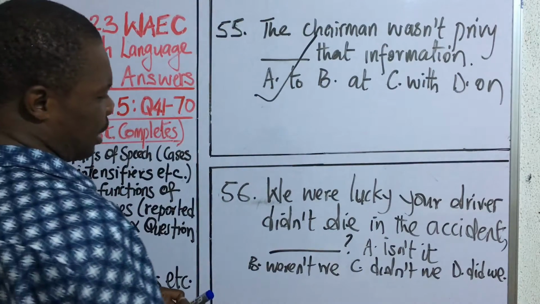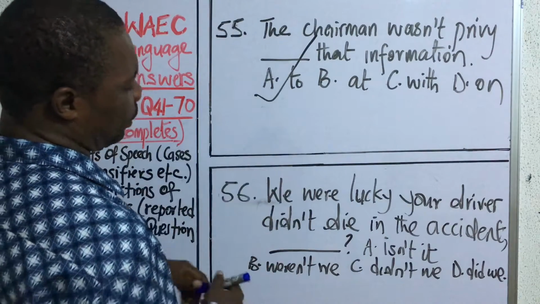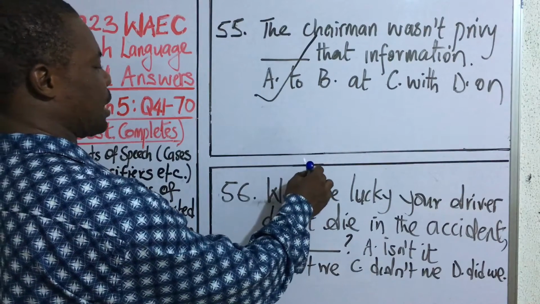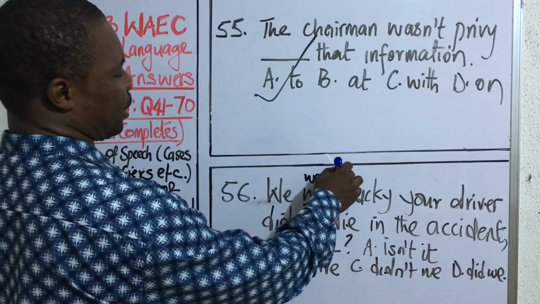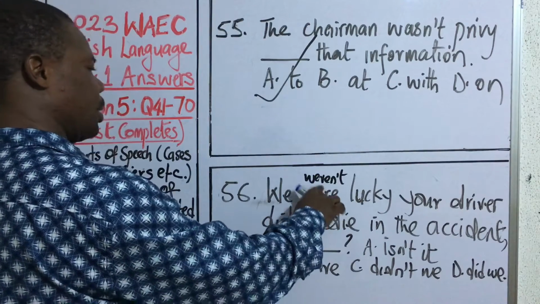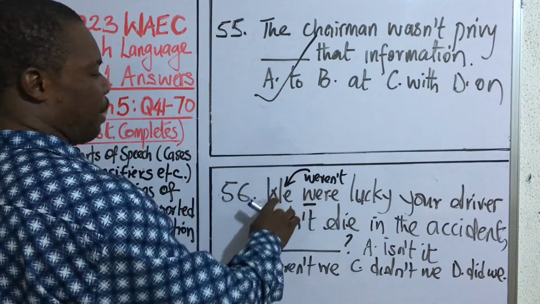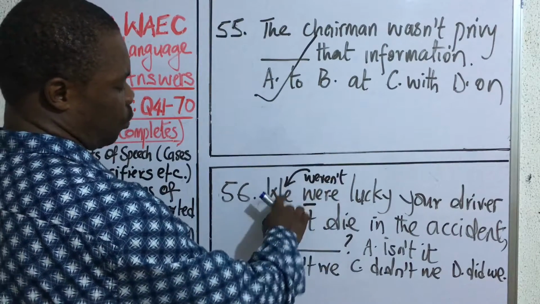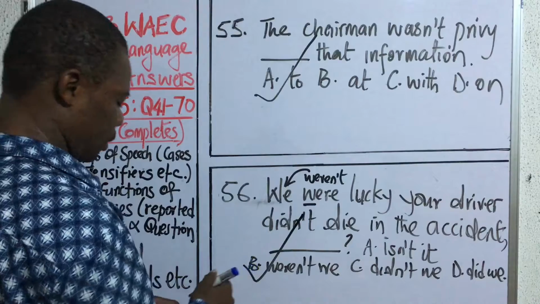Alright, when you are treating tag, just go to the verb in the expression and make it negative if it is positive. So where is positive here? You just add not to it. In this case, you are going to have weren't. Then you take it back to the subject of the sentence, the nominative, and you have we. So weren't we? Correct answer is B.